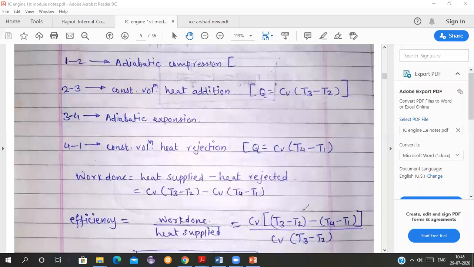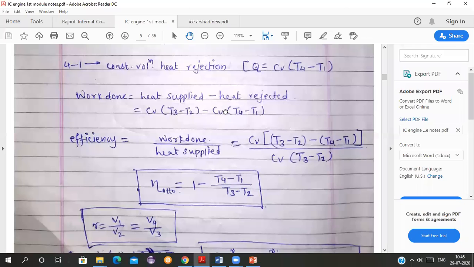As I move to solve it, I am getting eta Otto, the efficiency of the Otto cycle, as 1 minus T4 minus T1 upon T3 minus T2. How is it coming? This Cv and this Cv get cancelled. Then I divide the numerator: T3 minus T2 upon T3 minus T2 gives 1. Then T4 minus T1 upon T3 minus T2 I take separately, so I get minus T4 minus T1 upon T3 minus T2.